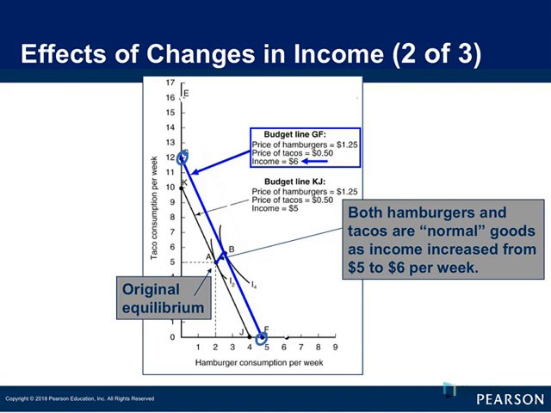But here's what I want you to catch. In this case, if we had a new budget line, we would see an increase in hamburger consumption. Let me draw a better line than that. The hamburger consumption would go up.